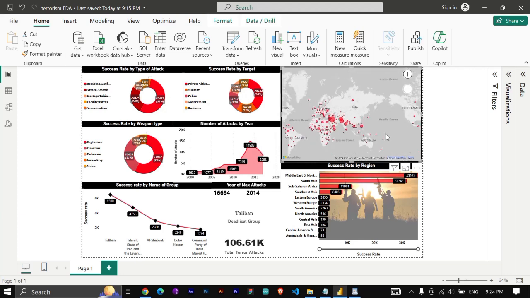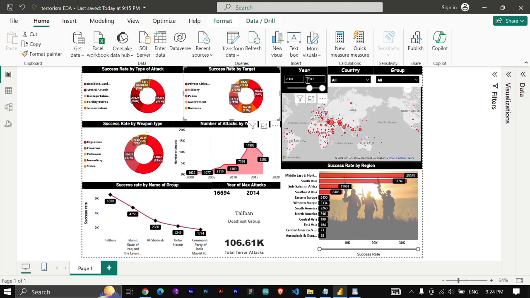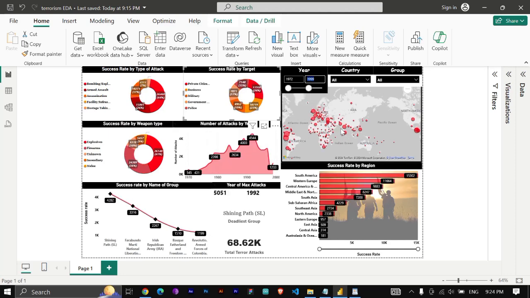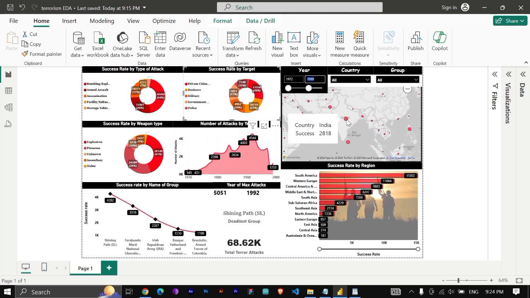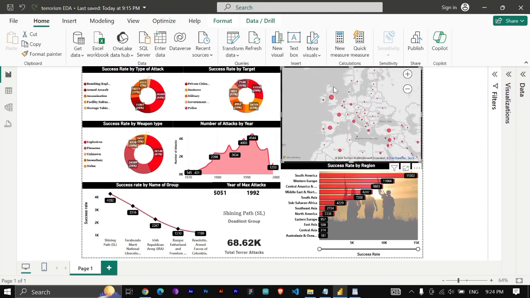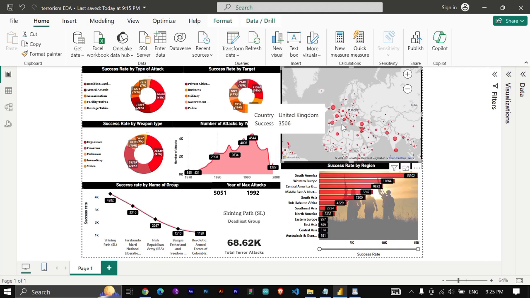And if we look at the 20th century, how many attacks have been done and which are the successful areas, let us find out from 1972 to 1999. We can see that India, as always, is a hotspot, and especially the Europe part has a terrible number, like 2,400, 3,500.